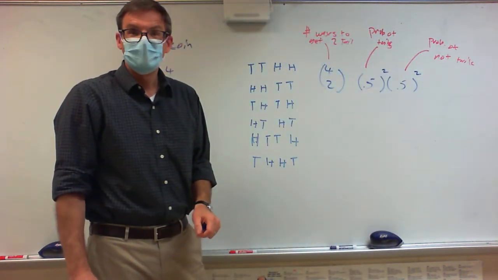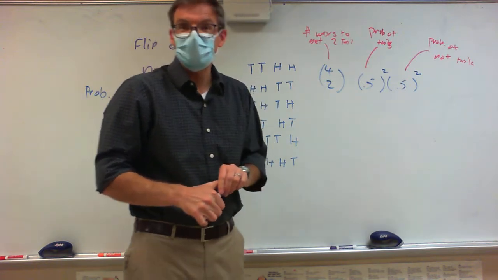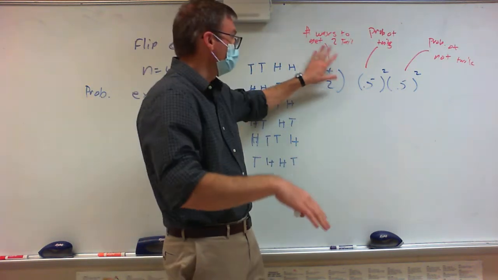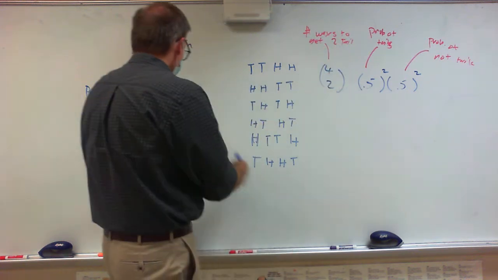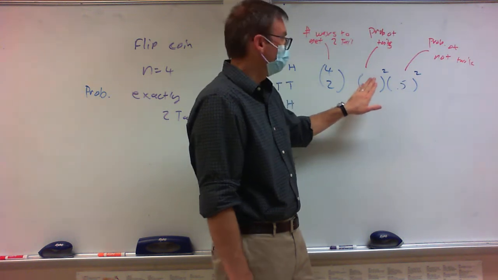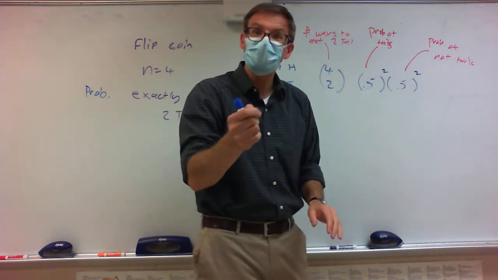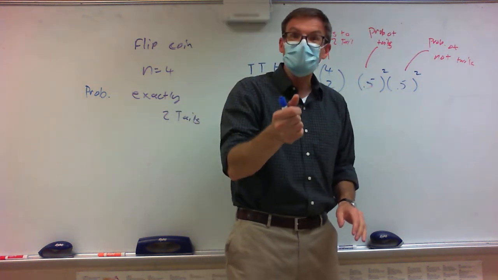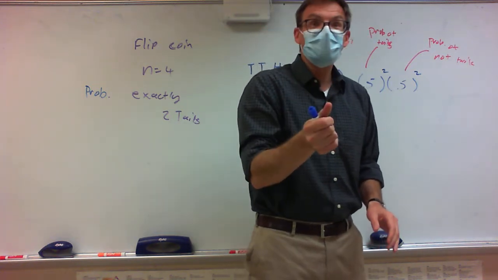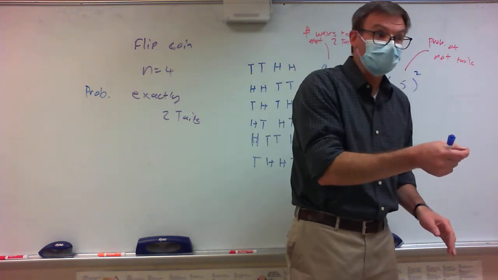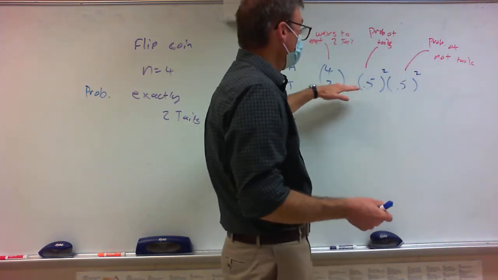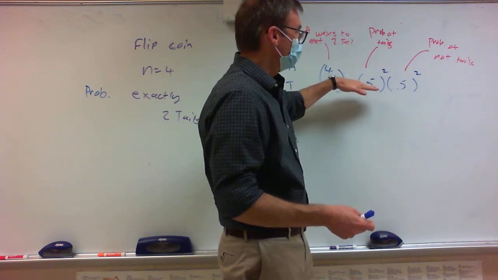Right? So let's recap. There are 3 things that we've got to do. First, we have to count the number of ways I can get what I'm looking for, and what I'm looking for is exactly 2 tails. Then I need the probability of, if you're flipping a coin 4 times, you're going to get a tail. There are 2 ways I'm going to get tails, and there are 2 ways I'm not going to get tails, which is why there's a 2 and a 2. And now our job is to compute this number.